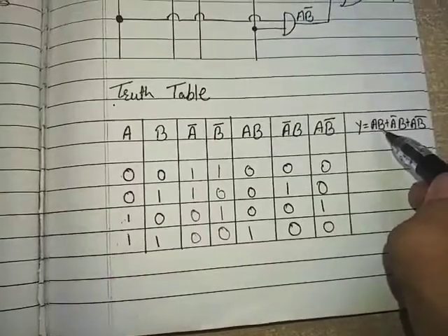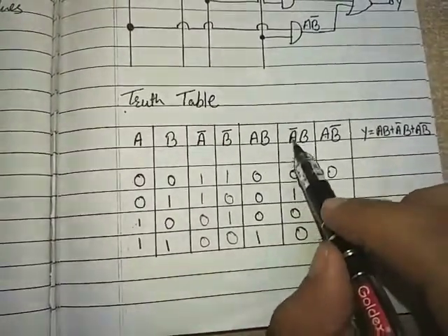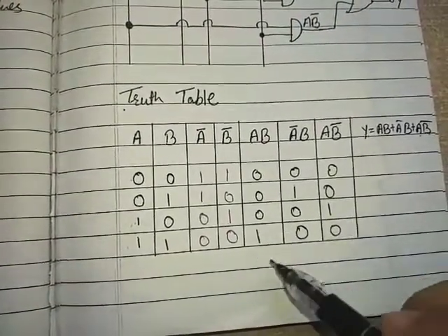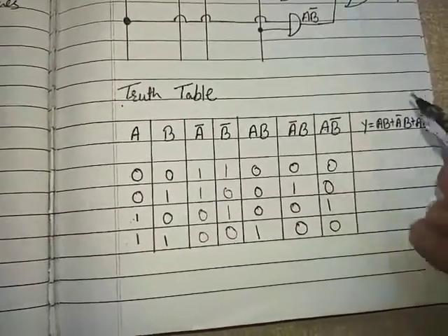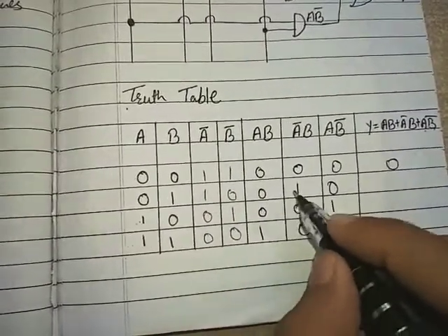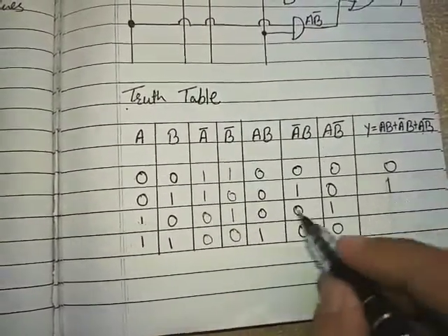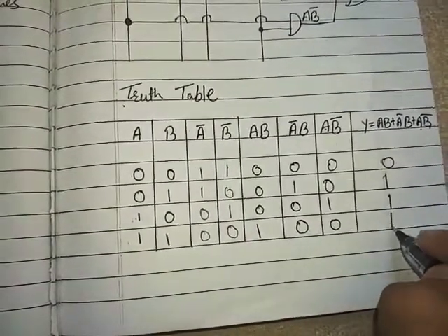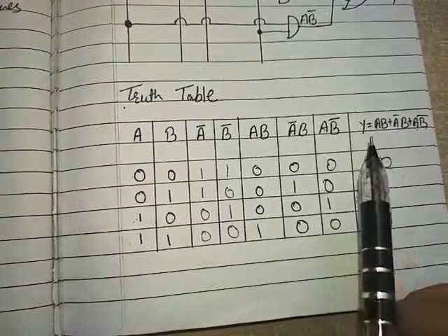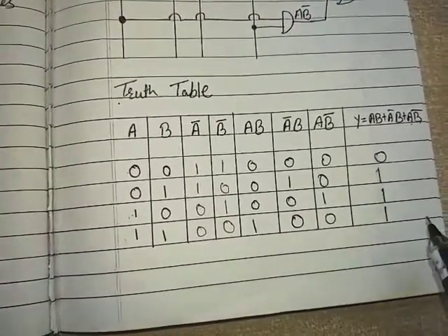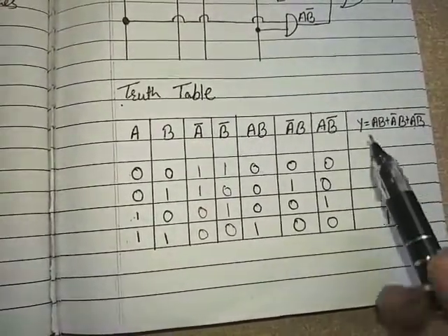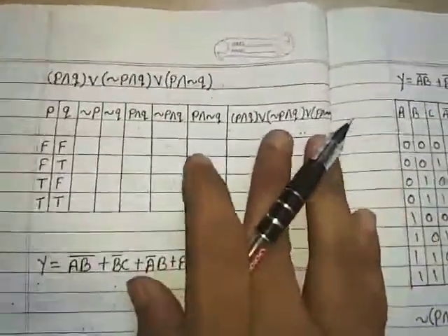Then we have to perform OR, AB plus A bar B plus A B bar. Now when any one of the inputs is high, output is high. Here all the inputs are low, output is low. One input is high, output is high. One input is high, output is high, and one input is high, output is high. For OR gate, at least one input is required high for the output to be high. Clear? Now let's move to the mathematical logic question.